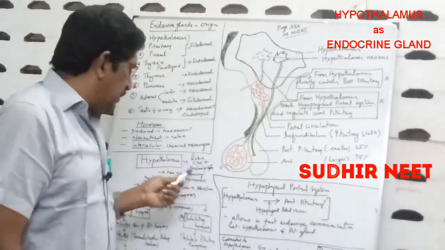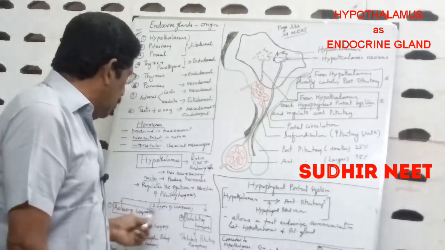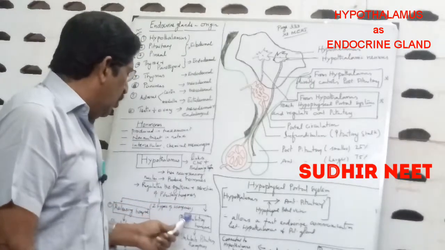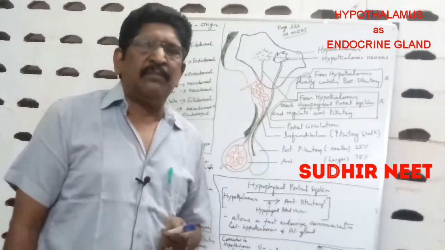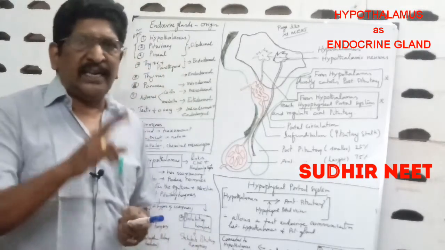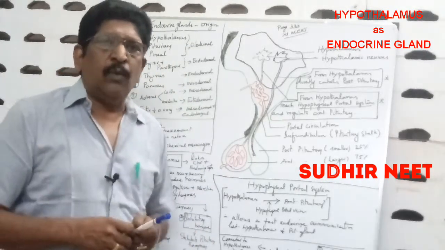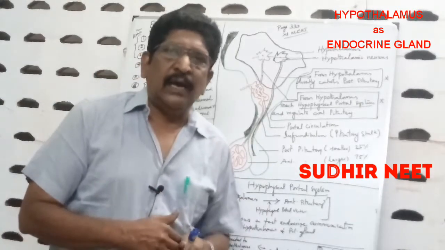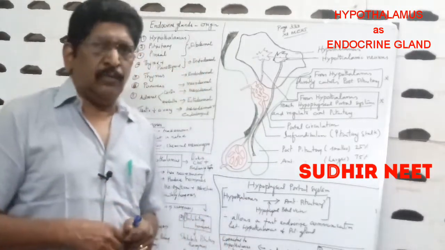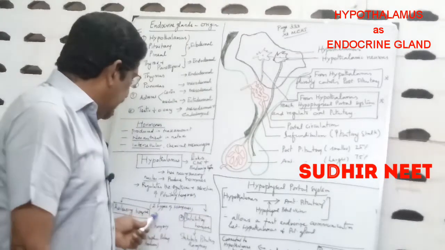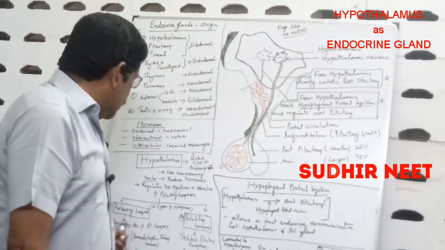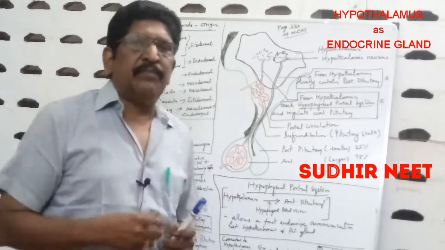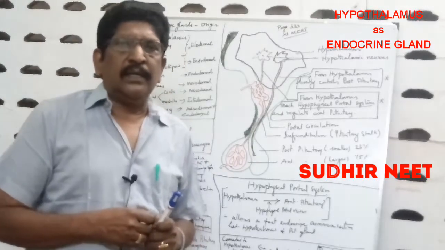The hypothalamus has 2 types of hormones. One, releasing hormones. Number 2, inhibitory hormones. The releasing hormones stimulate the secretion of pituitary hormones.